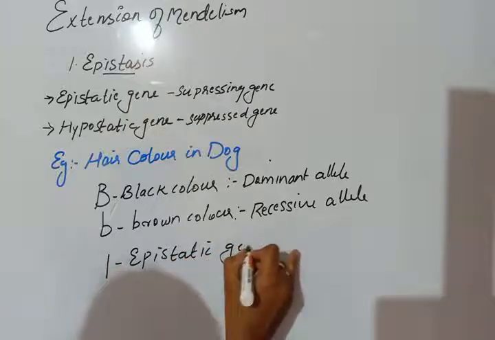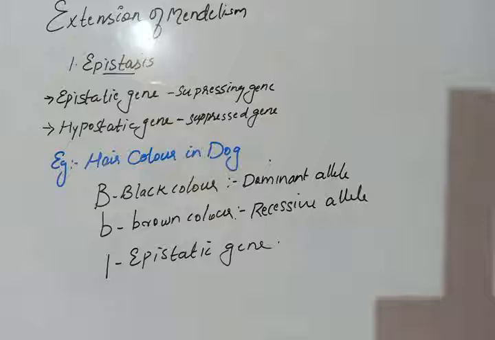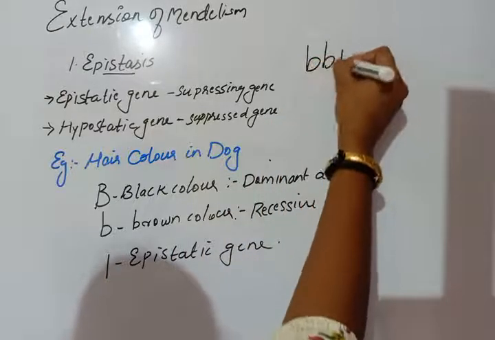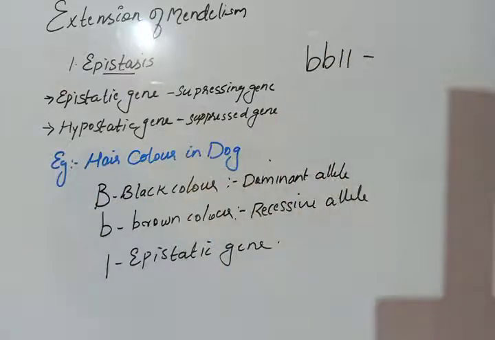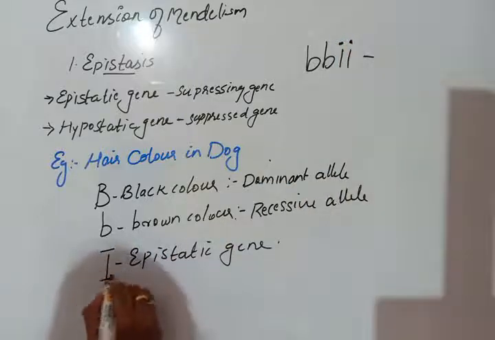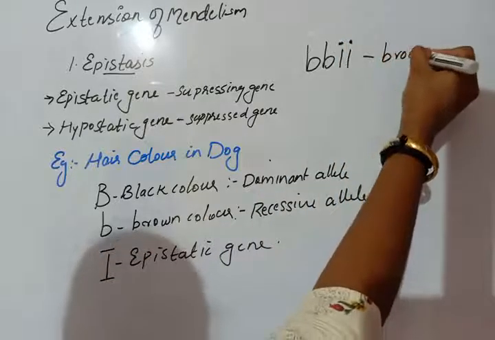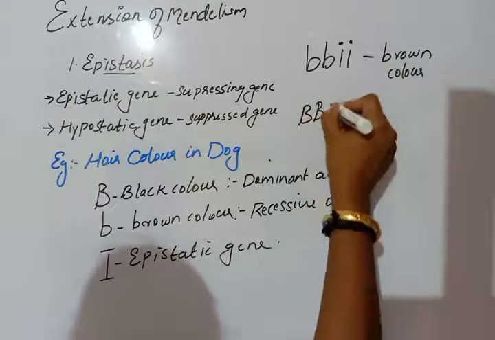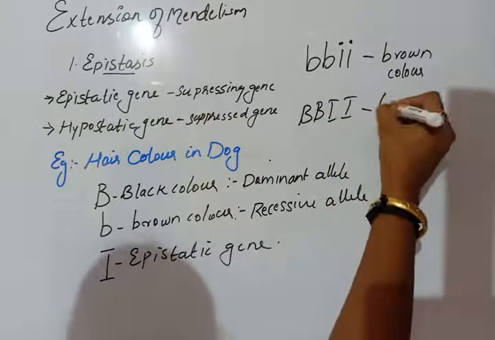And the letter I is the epistatic gene. What is the epistatic gene? The gene which prevents the expression of another non-allelic gene. So if the genotype is small b, small i, it will be brown color, and with capital B, capital I, it will be white in color.